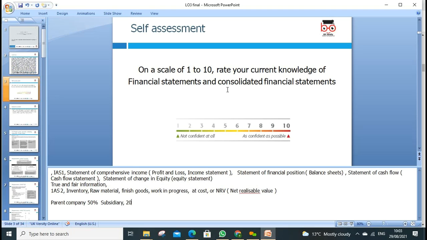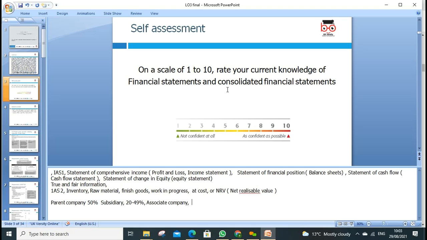If you own 20 to 49% of a company's shares, we call this an associate company. It means you don't have full control over it, but you have a significant influence on it. But with 50% and more, you have control over it.